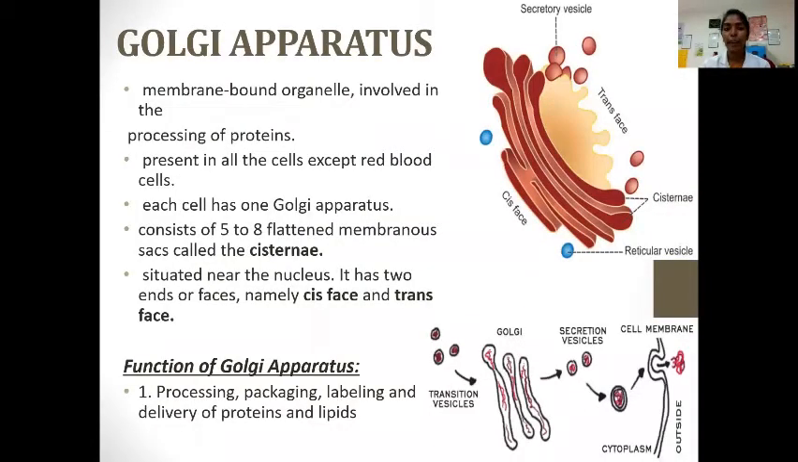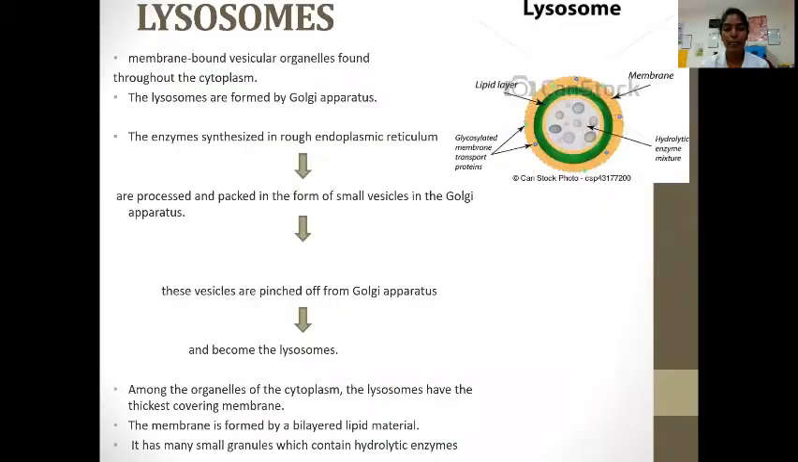Going on to the Golgi apparatus. It is a membrane-bordered organelle involved in the processing of protein, present in all the cells except red blood cells. Each cell has one Golgi apparatus, consisting of 5 to 8 flattened membranous sacs called cisternae. Situated near the nucleus, it has two ends or faces, namely the cis face and the trans face. The function of the Golgi apparatus: it helps in the processing, packaging, labeling and delivery of protein and lipids.